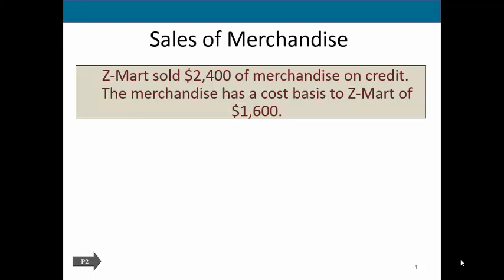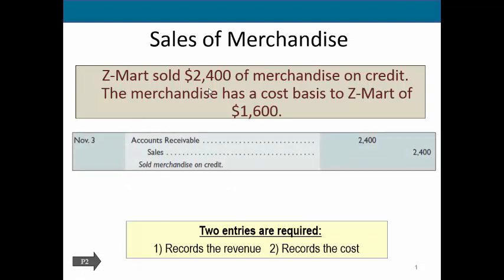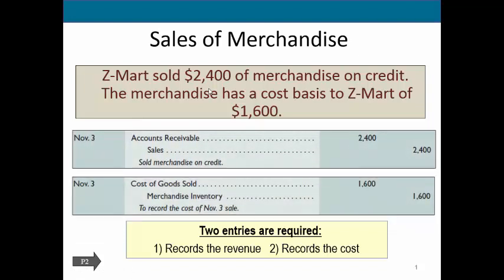So now let's work through an example of the journal entry to record the sale of merchandise. So we as a company have sold merchandise on credit. So first we need to record the sale of this merchandise. We sold for $2,400. So we have now earned revenue of $2,400. We did not get cash, so we're going to recognize an asset in place of cash, and that's our accounts receivable. So accounts receivable increases by $2,400, and then we're showing the earning of revenue by crediting sales for $2,400.